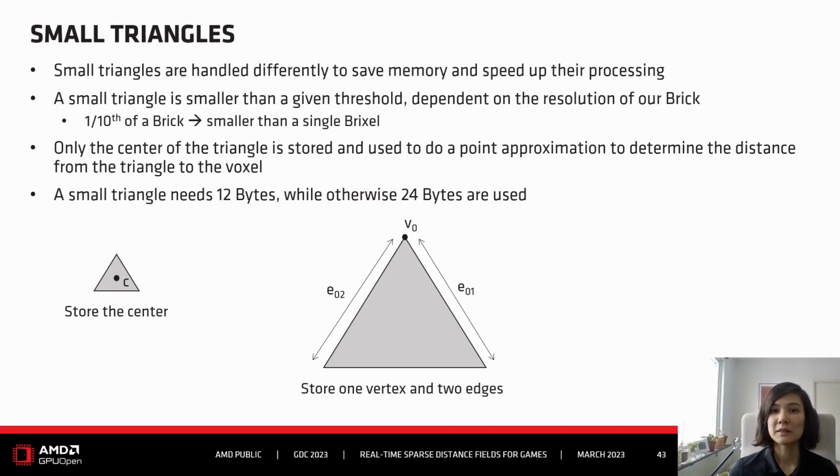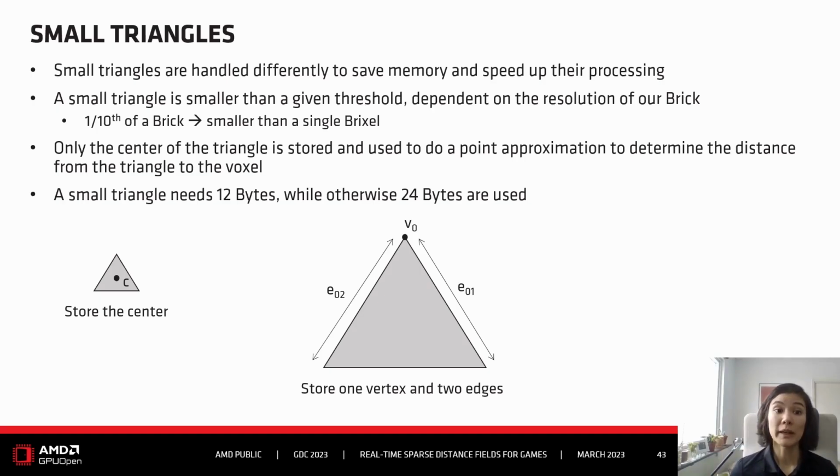This also means that whether a triangle is small or not depends on the brick. Pixelizer will consider a triangle to be small if it's smaller than 1/10 of a brick, which means it's smaller than a single pixel. So the actual threshold depends on the brick, in which cascade this brick is, and what the resolution of this cascade is.